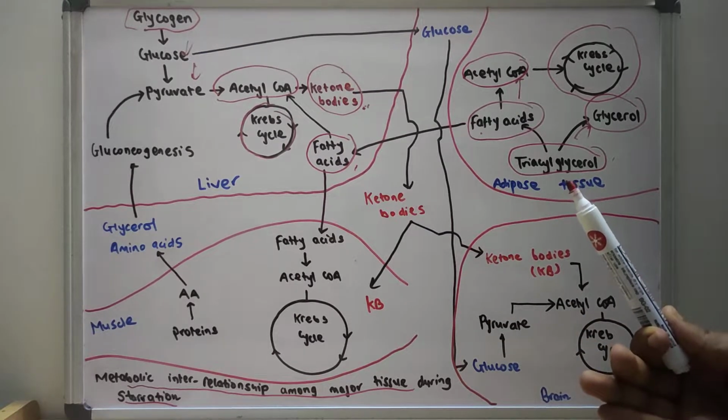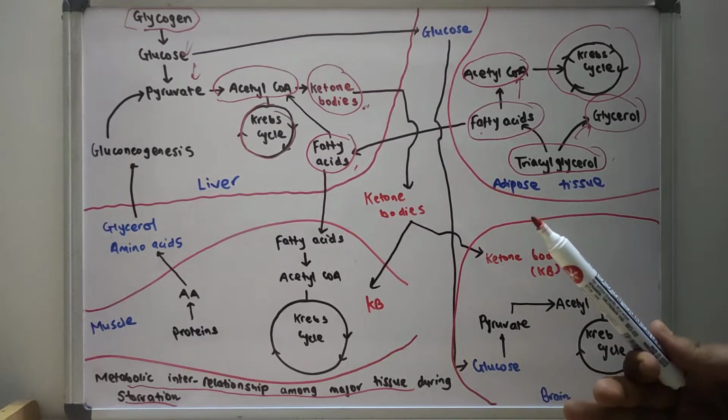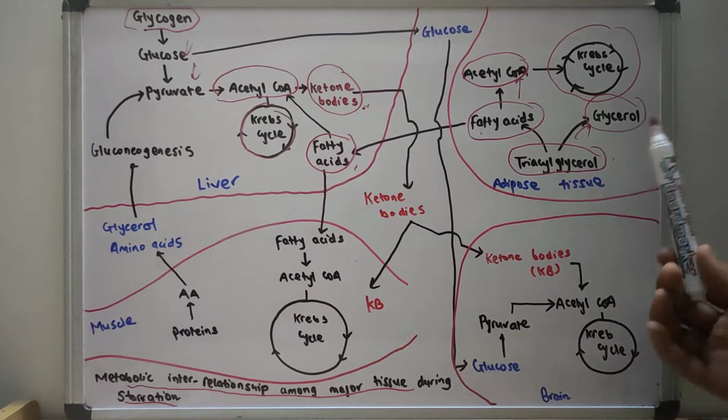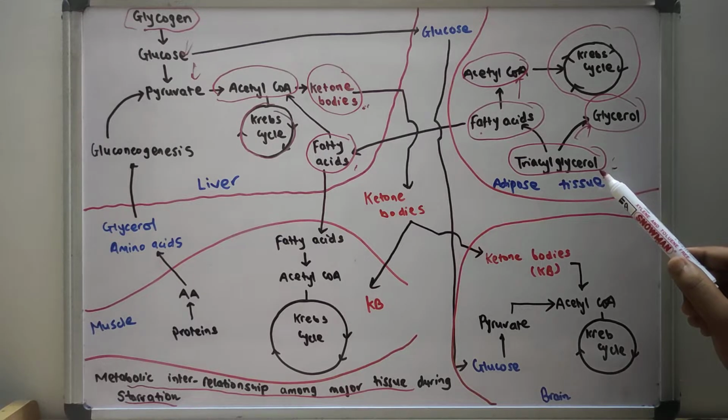So what happens in the adipose tissue in starvation? In carbohydrate metabolism, glucose uptake and its metabolism are lower. Whereas in lipid metabolism, the degradation of triacylglycerol is elevated, which leads to increased release of fatty acids from the adipose tissue, which serve as fuel sources for various tissues.